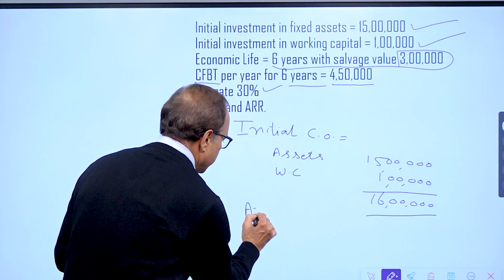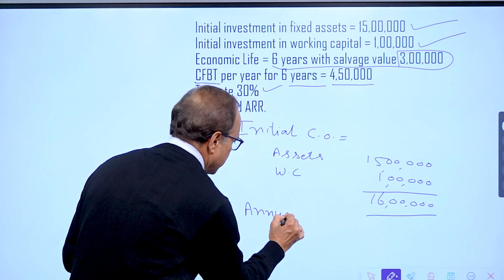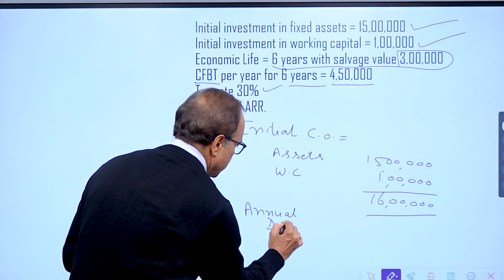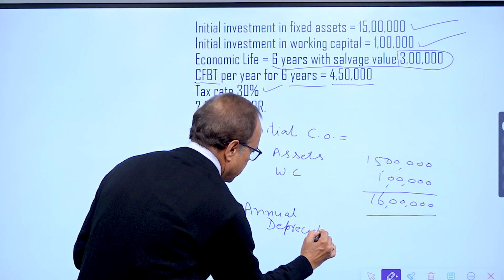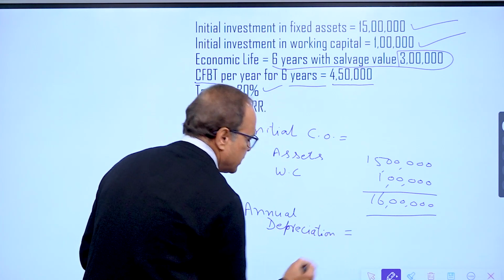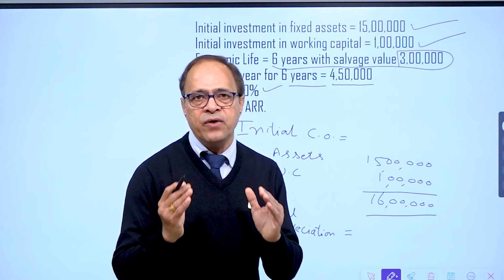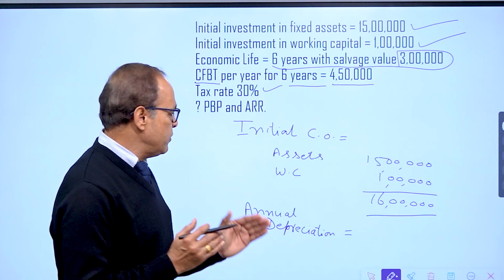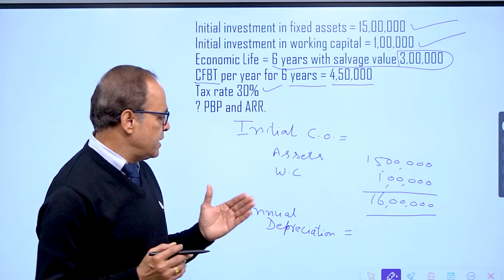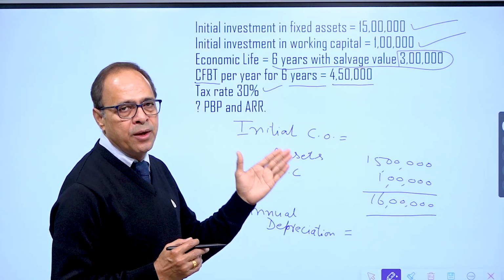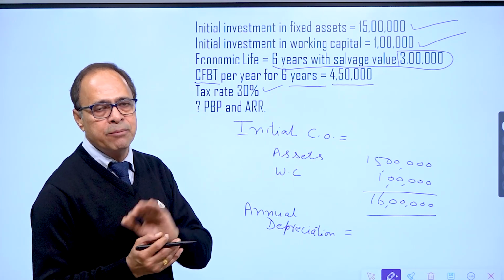With this, you can calculate step number 2, annual depreciation. Now, if nothing is given, by default, the method for charging annual depreciation is straight line method. That says cost of asset minus salvage value divided by life of asset.